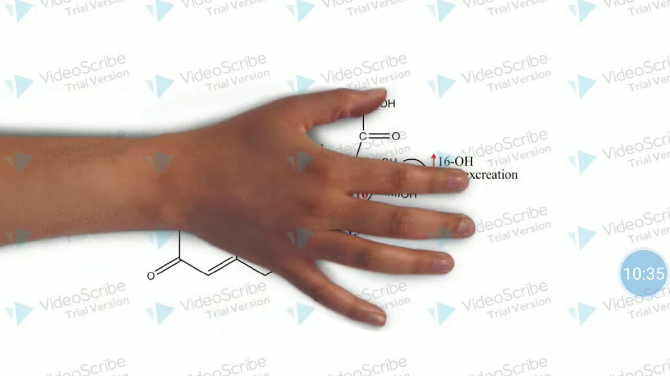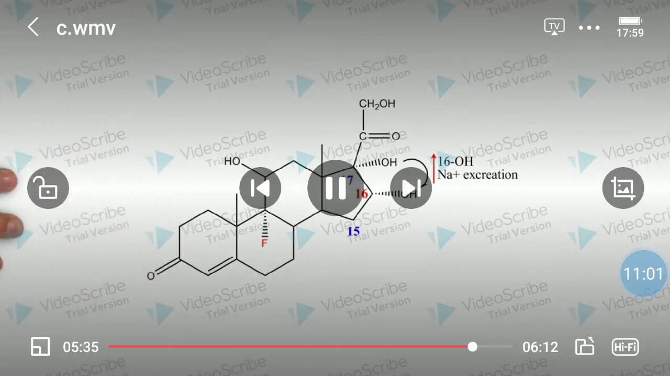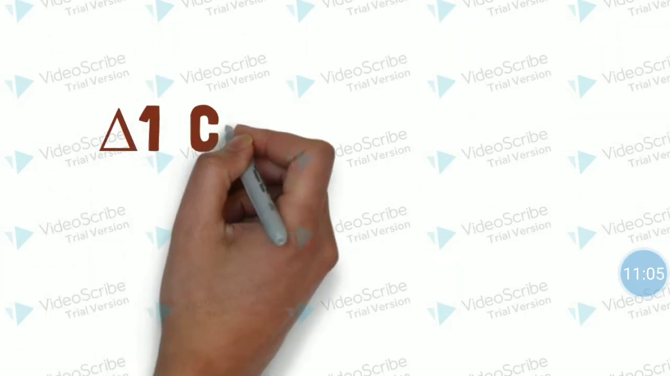Now if we substitute a hydroxyl group at the 16th position, look at the screen over here, the 16 alpha hydroxy is going to increase sodium ion excretion, isn't it? So that is going to decrease the mineralocorticoid activity. So the substitution plays a very crucial role.